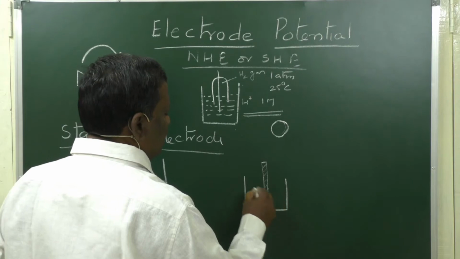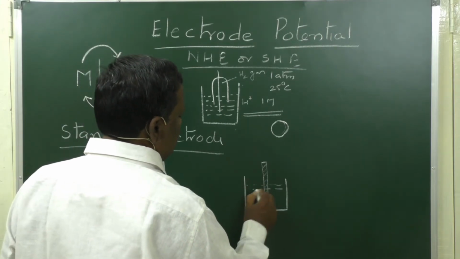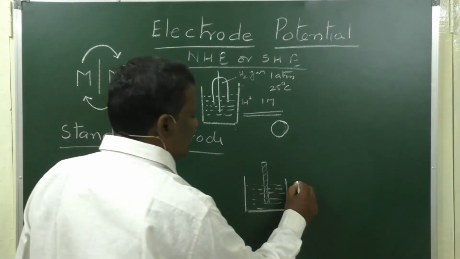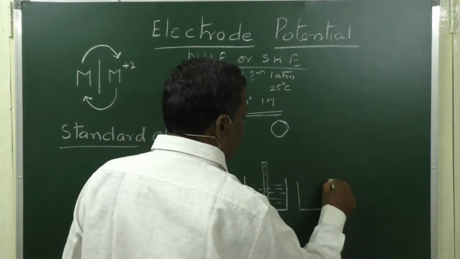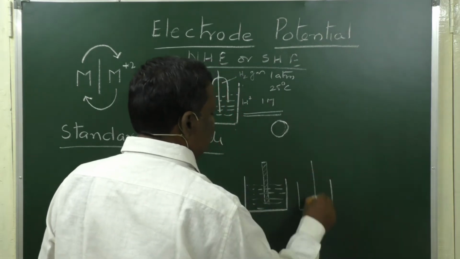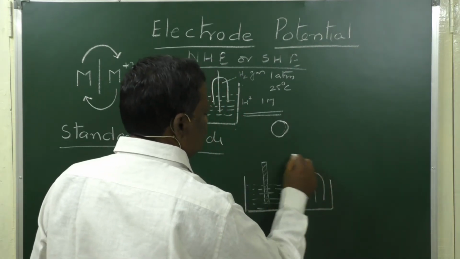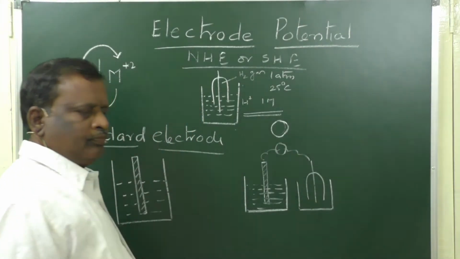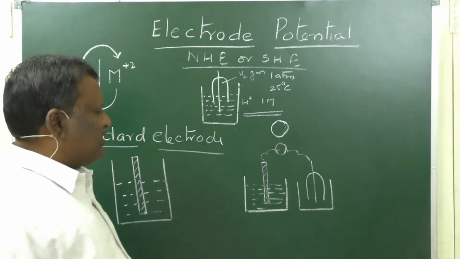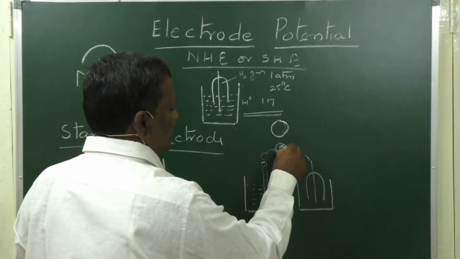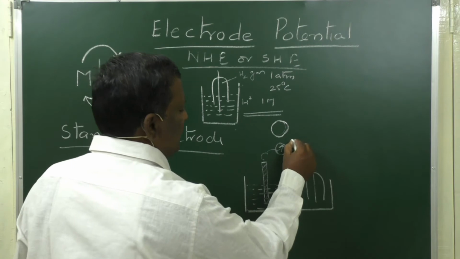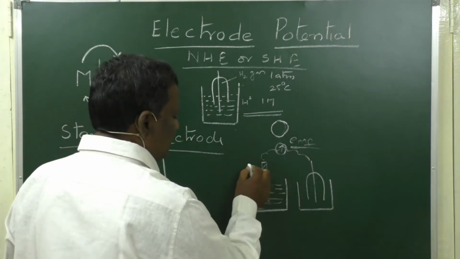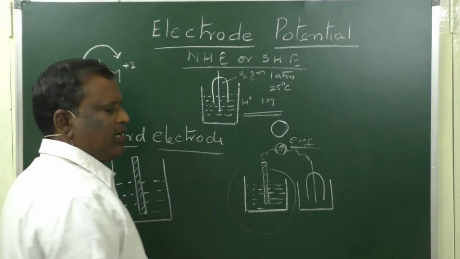If we take a zinc rod immersed in zinc sulphate solution containing zinc ions at 1 molar concentration and connect it to the normal hydrogen electrode, then it makes a galvanic cell. Now, the EMF of the galvanic cell is considered as the potential of this standard electrode.